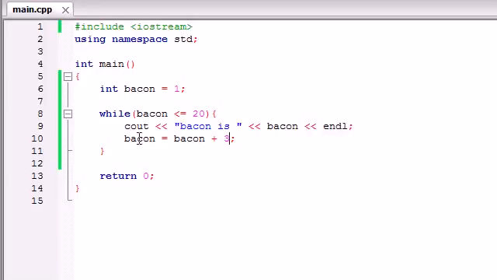So that is the basics of the while loop. Again, all a while loop does is take a certain bit of code and runs it over and over again until the test is false. And again, like I said at the very beginning of this tutorial, there are many different loops that allow you to take a bit of code and run it over and over again. A while loop is pretty much just the most basic kind. So make sure whenever building your while loops not to forget to change that value, or your loop's going to run forever, and who wants that?